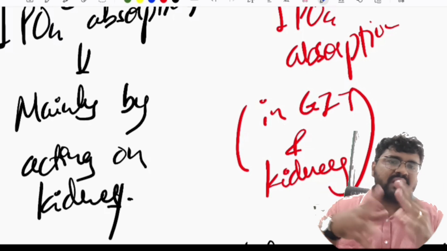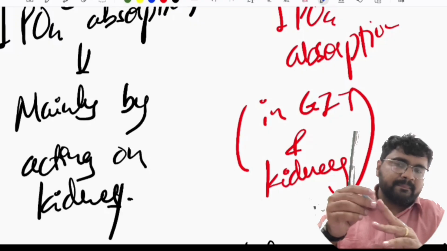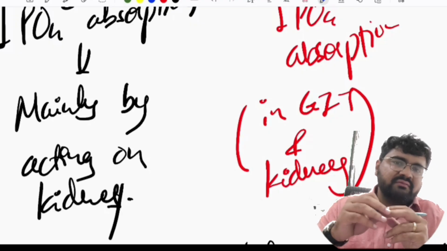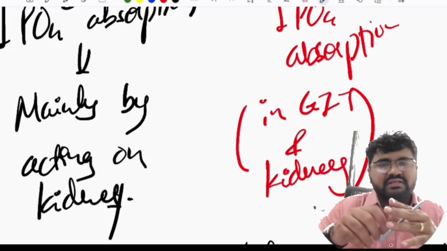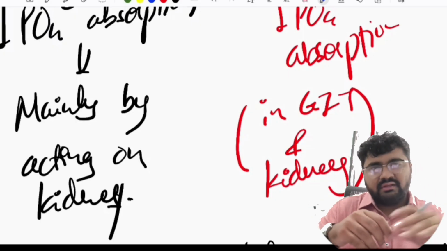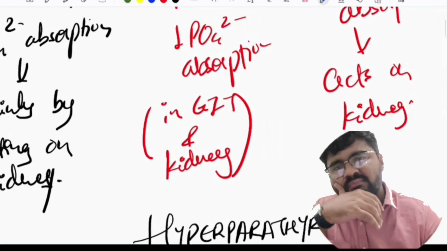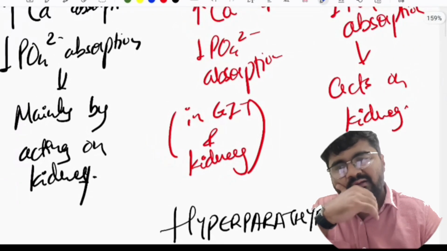And calcitonin, what does calcitonin do? Does it increase or decrease? है ना, इतना सब कुछ increase कर रहा है तो कुछ decrease करने वाला भी चाहिए. It decreases. Okay, so it decreases calcium absorption, it decreases phosphate absorption by acting on the kidney.